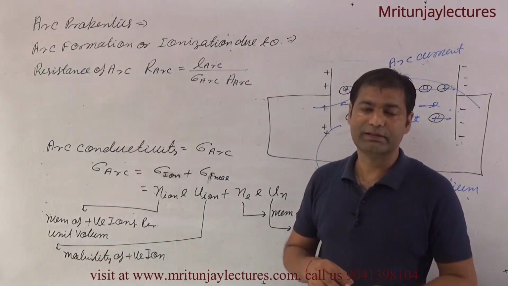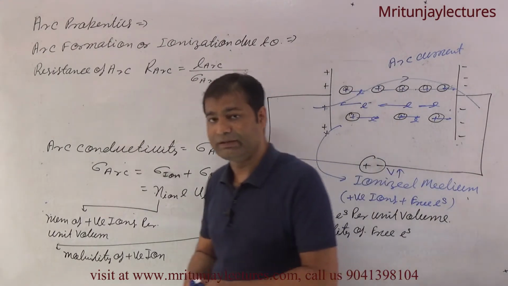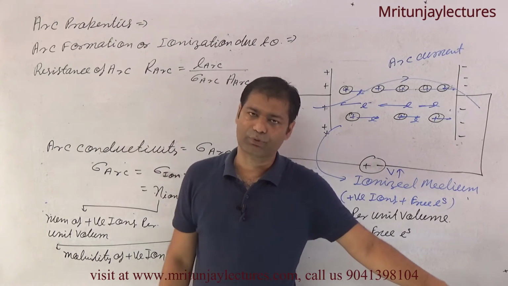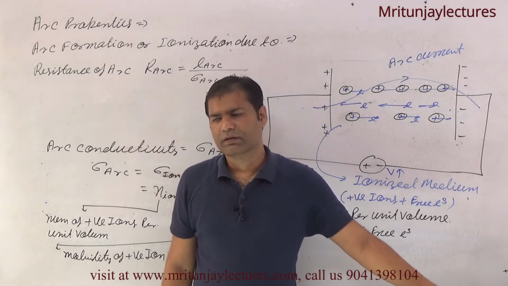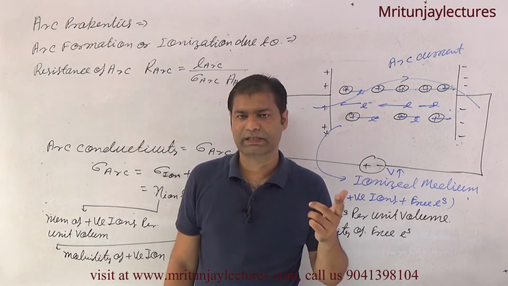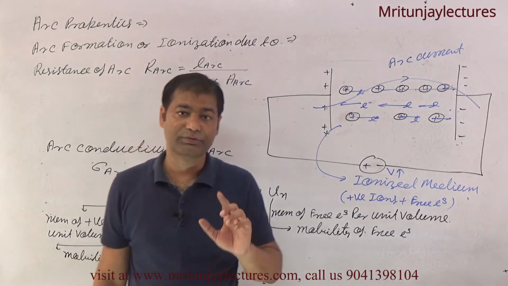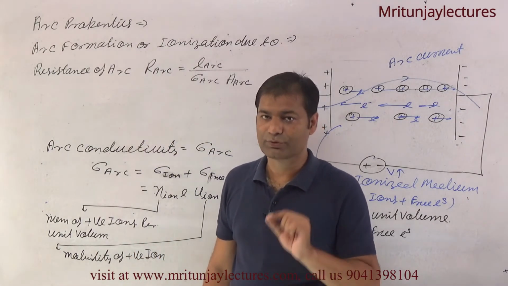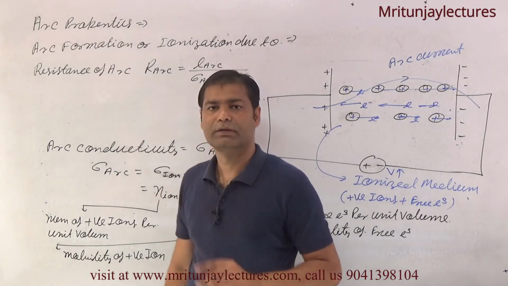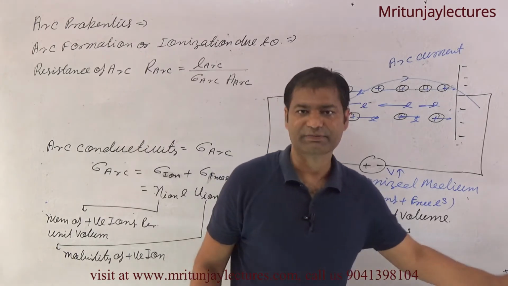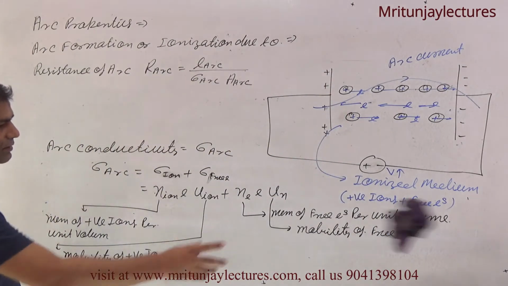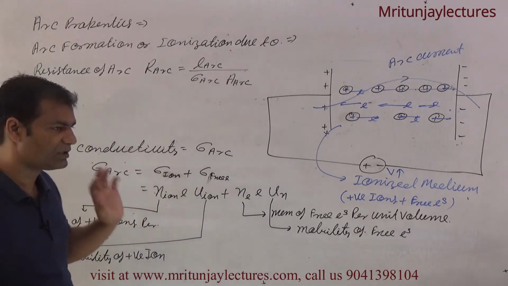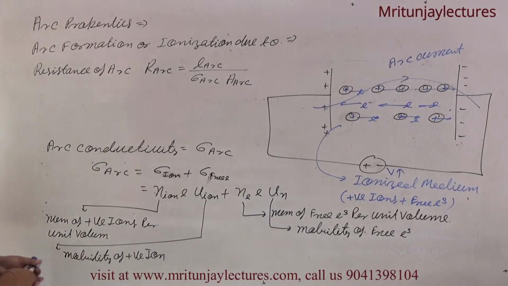So our first question is raised: arc current is mainly due to what? If the word mainly is used, then positive ion or free electron or both. If the question asks arc current due to, then that is positive ions and free electrons. But if you ask arc current mainly due to free electrons or positive ions, I have explained here why, which one is greater, this one or this one, or both.